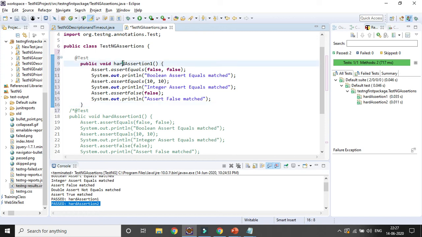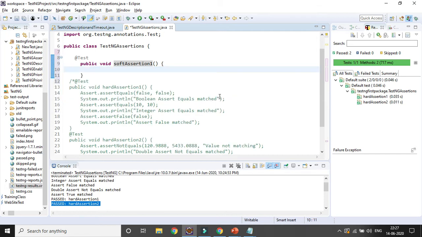So here I am using the method name as soft assertion 1. Okay, so for soft assertion, you need to create an object or instance. I am just creating an object for the soft assertion equal to new SoftAssert.